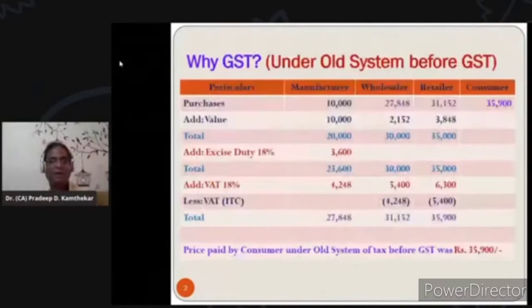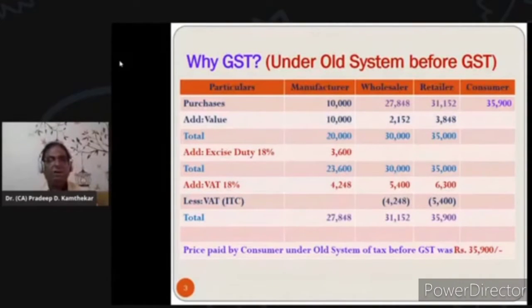Now let us understand why the GST came. This is the example which will make you understand what was happening before GST, and in the next slide we'll see what is actually the benefit, beauty, or advantage of GST.